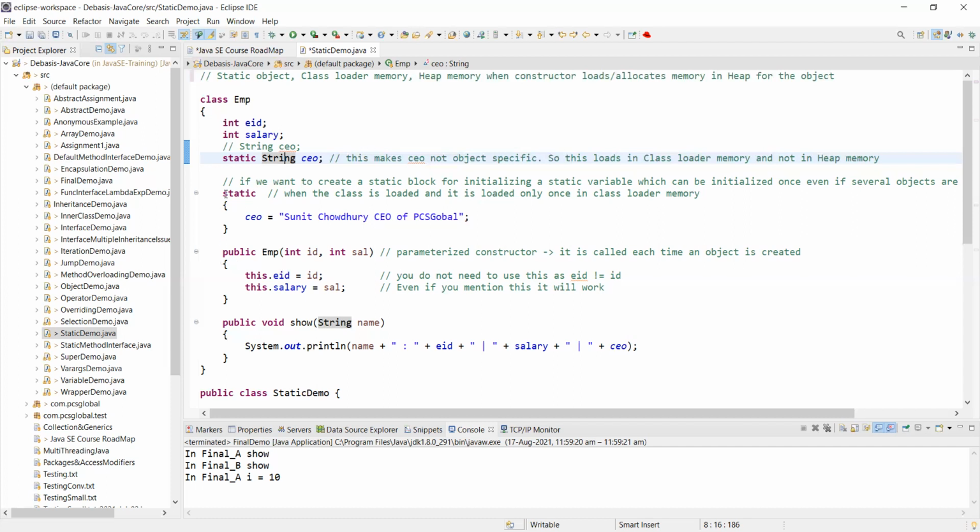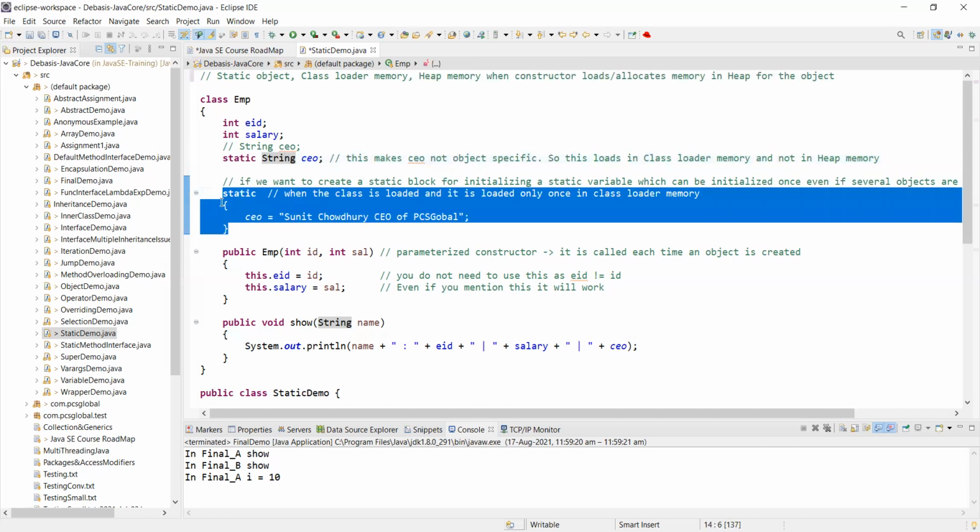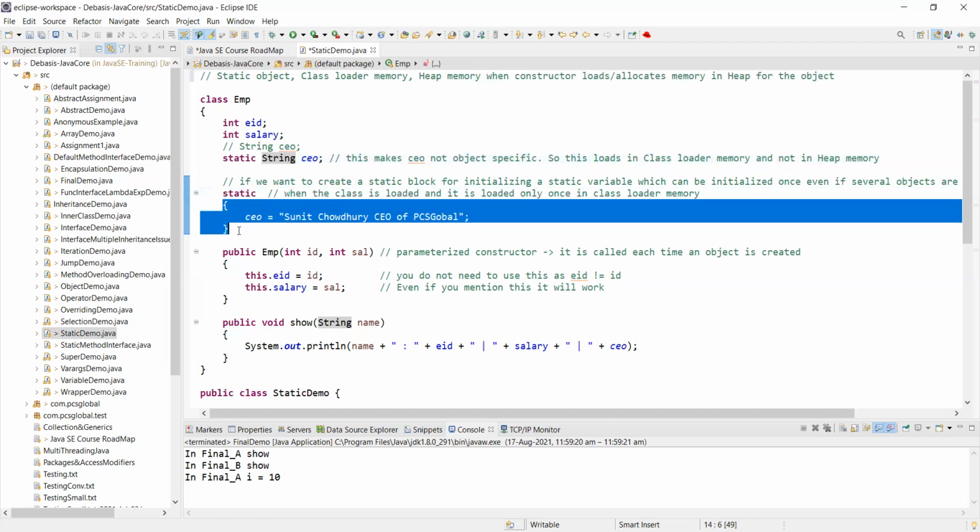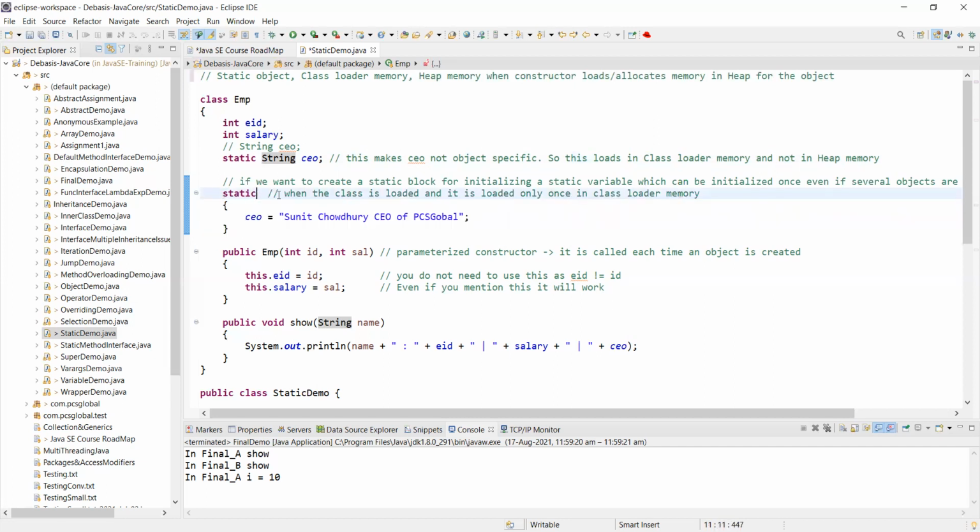Okay, so we are writing a static block. A block is whatever you write within the curly braces. Now you are naming the block as static, so that block is a static block. If you do that, then this is the default. Whenever the object is created, the CEO data is there in the class loader memory, and it is available to you by default because you have defined it in a static block.